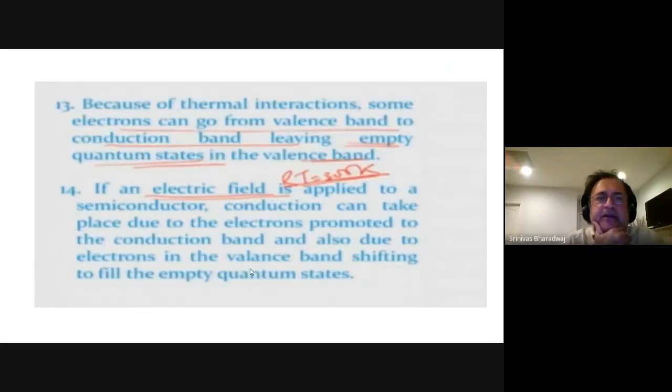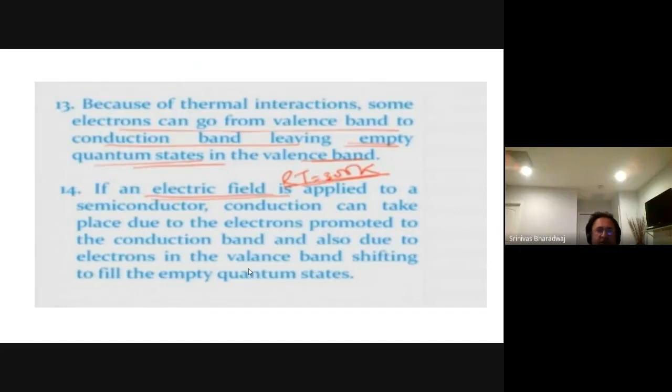Because of thermal interaction, some electrons can go from the valence band to the conduction band, leaving empty quantum states in the valence band. If an electric field is applied to a semiconductor, conduction can take place due to the electrons promoted to the conduction band, and also due to the electrons in the valence band shifting to fill the empty quantum states.